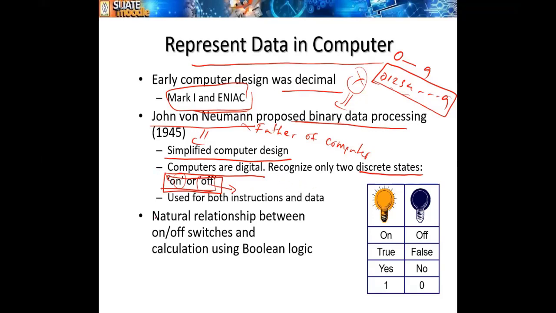So this on and off, or 1 or 0, these are naturally related. In normal usage also, we use this. If you take a bulb, on and off, true or false, yes or no, 1 or 0, naturally we are using these. So he proposed this way.